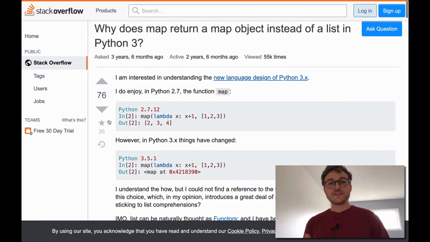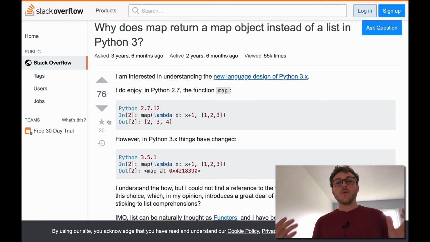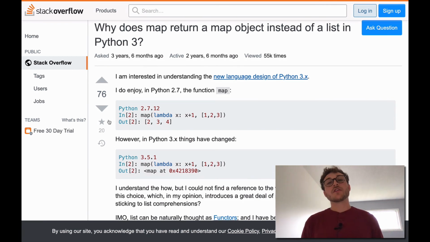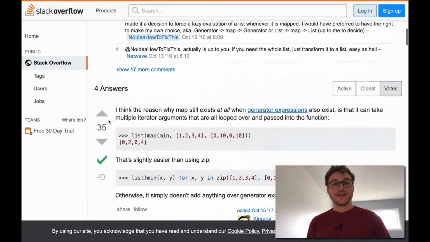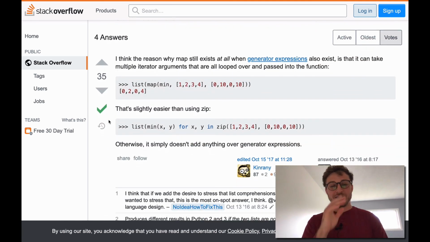I think the last thing I wanted to mention was this article, and this thought I had was, why does map even return a map object instead of a list in Python 3? What advantage is there, or why did they decide to do this to begin with? This is the result I found, and it's really not what I was expecting. It said the reason why map exists at all when we could use a generator expression is that it can take multiple arguments as a function, basically.